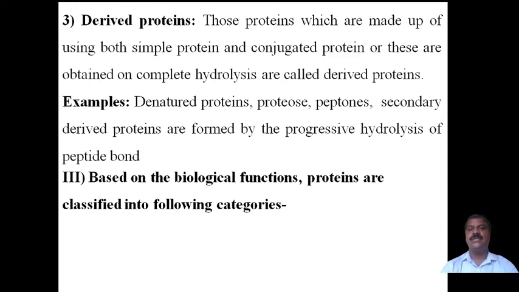Based on the classification by composition, proteins are classified into three types: simple protein, conjugated protein, and derived protein. I have explained those. Now the last one is the classification based on biological functions. Based on the biological functions, proteins are classified into the following categories.